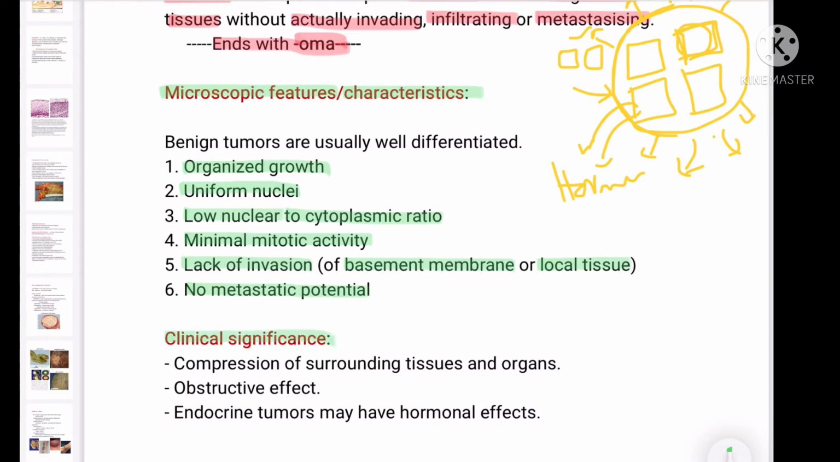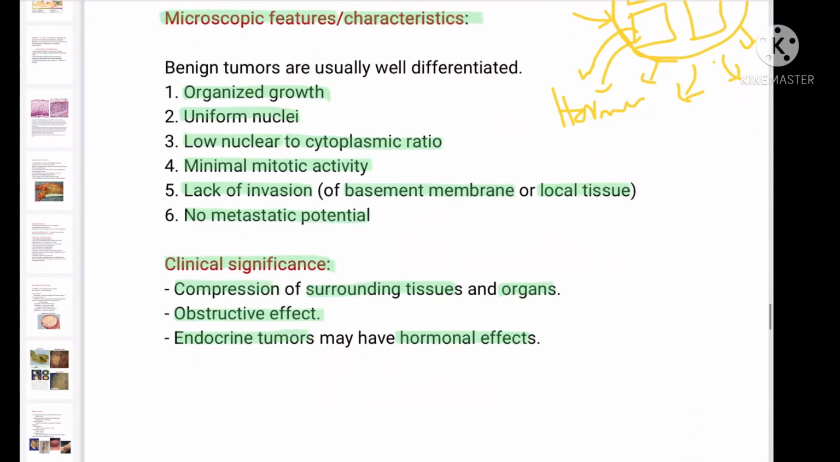What is the clinical significance? They can cause compression of the surrounding structures and organs. They can cause an obstruction effect. If the tumor is arising from the duct of a gland, they can cause obstruction of the duct. Endocrine tumors may have a hormonal effect, as I said. If the tumor is growing from the parathyroid, a parathyroid adenoma, or from the thyroid, a thyroid follicular adenoma, those can cause release of parathyroid hormone or thyroid hormone, and there will be symptoms and signs of excess hormone. That can be the clinical manifestation.